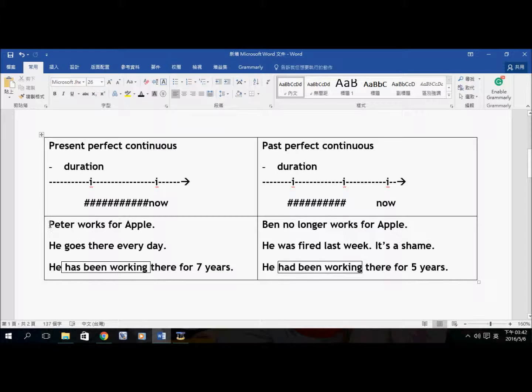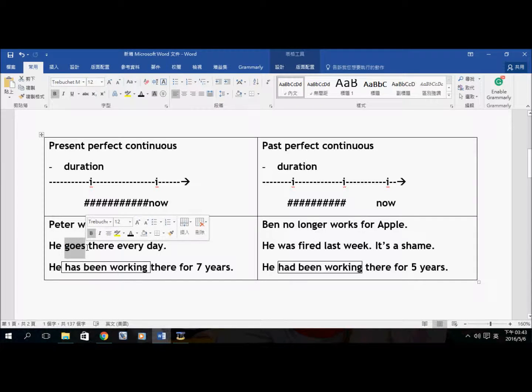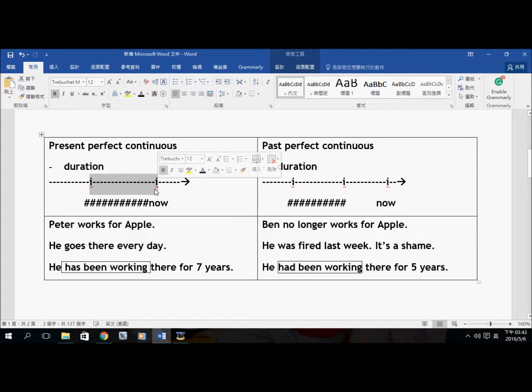One over here, Peter works for Apple. He goes there every day. So it's an everyday thing, and this is present simple tense. So we say that he has been working there for 7 years. Peter works for Apple and he goes there every day, so he has been working there for 7 years. So during this 7 years time, he has been working for Apple for 7 years. So 7 years in between.